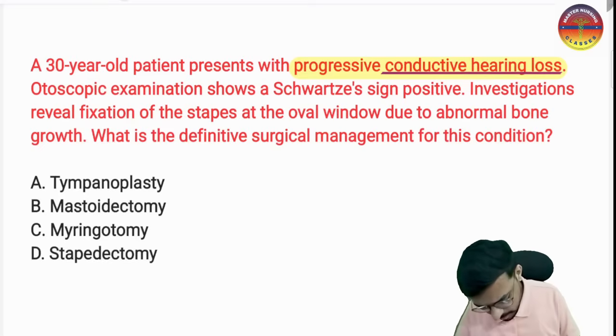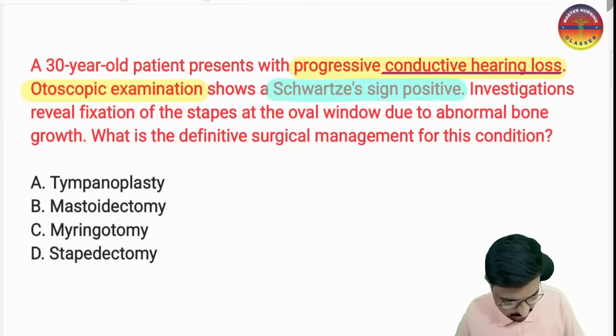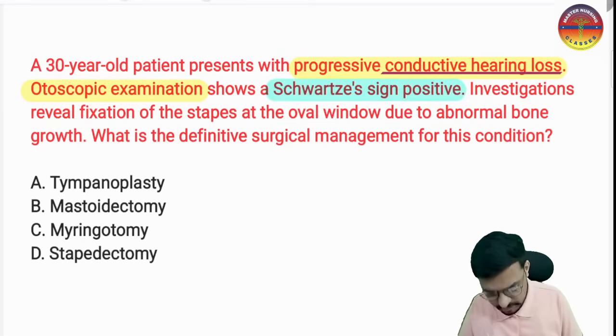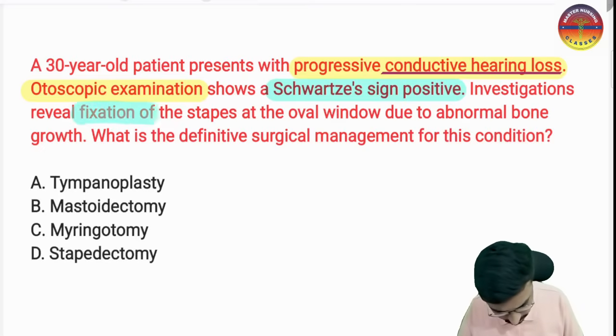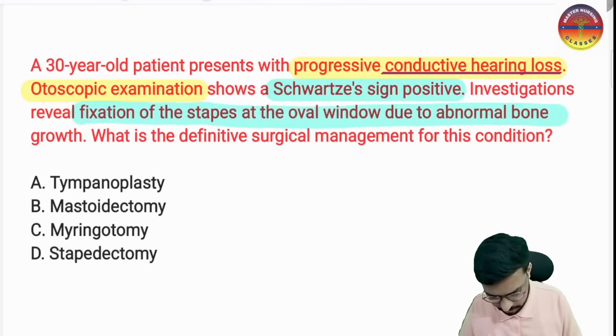We have done the otoscopic examination, which is showing that there is a positive Schwartz sign. So the Schwartz sign is positive here. And investigation reveals the fixation of the stapes to the oval window due to abnormal bone growth.